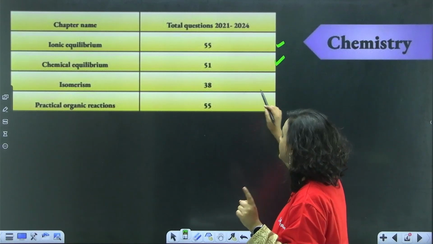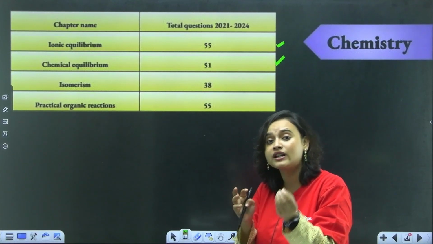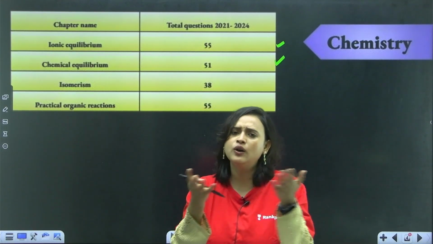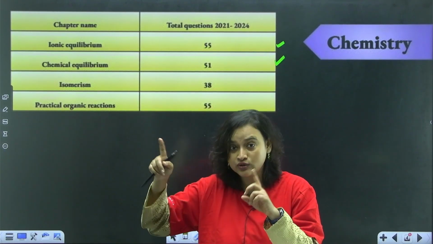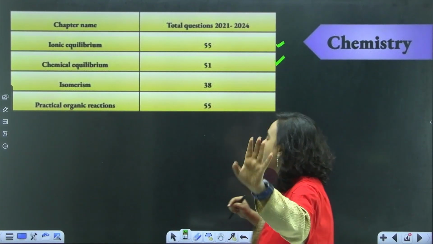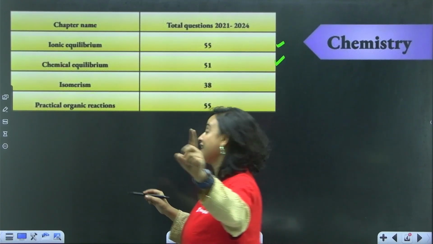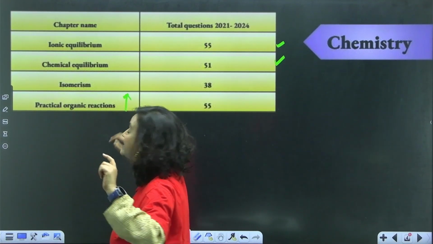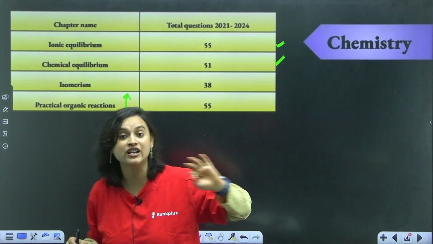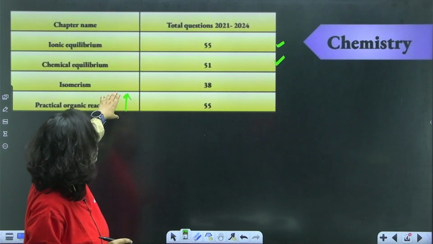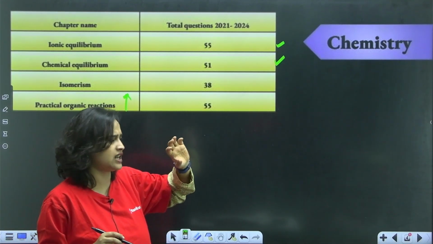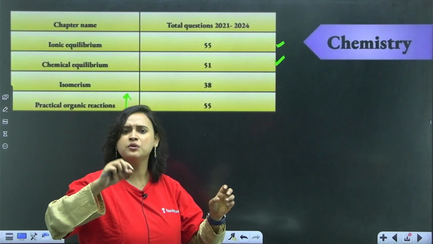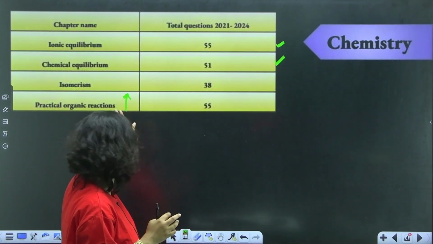Isomerism, 38 questions, yes, but isomerism is also not very difficult. You have just a few types of isomerism: position, chain, RT, MF. I have told you that, right? That mnemonic also I told you. Okay. And practical organic chemistry, again, this has also seen a rise in the number of questions. Do this. There should not be any scope of missing a question from this, because they will ask you about flame test, they will ask you about colors, they will ask you about some tests. It is easy, you can do it.